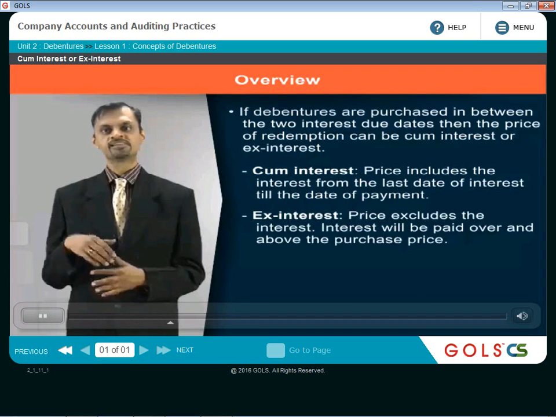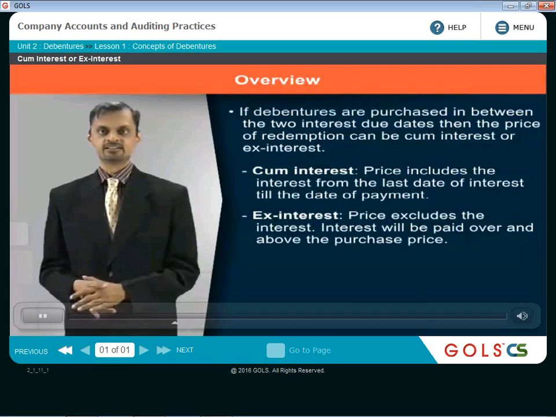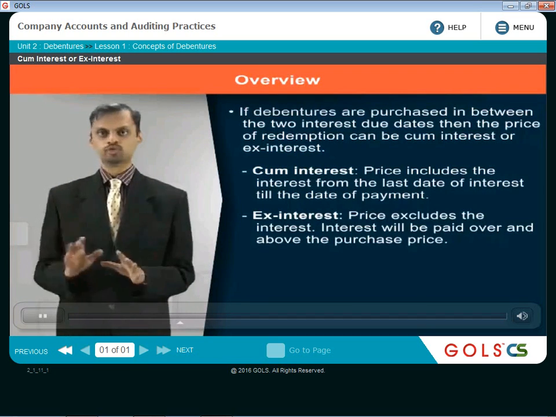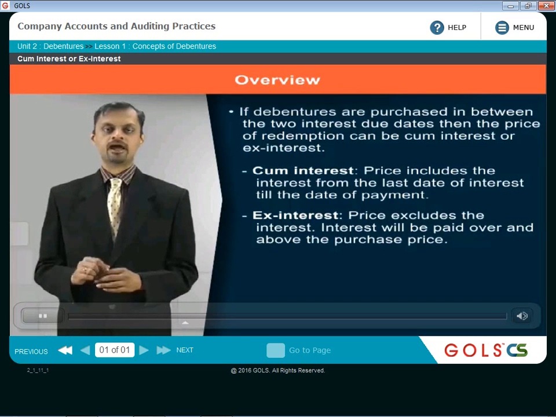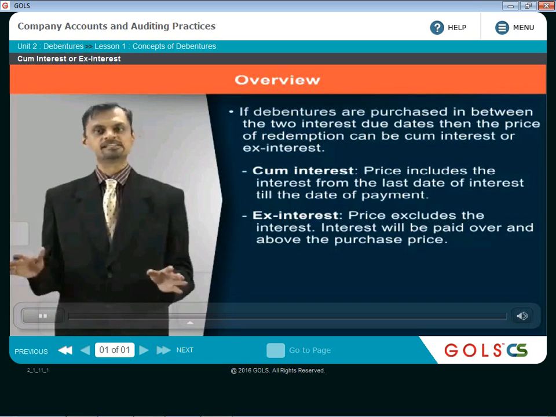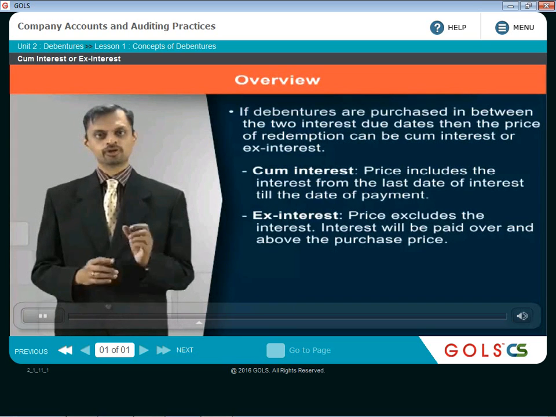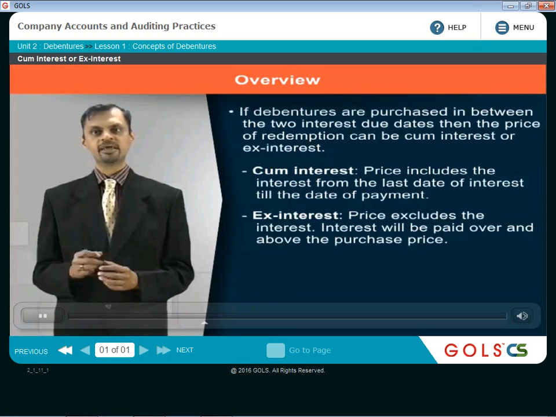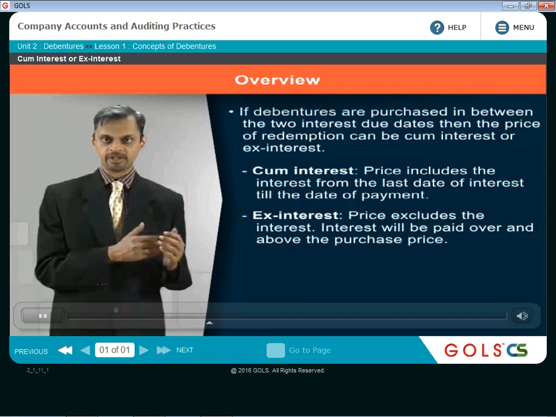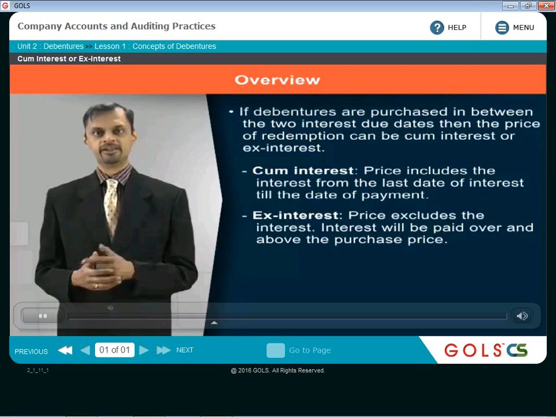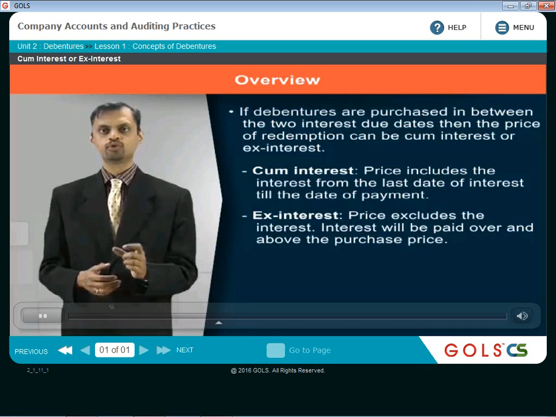Whereas if the price is ex interest, that means the price does not include the interest portion, and the interest portion will be settled separately over and above the price. If it is cum interest, then the price includes the interest from the last day of the interest. So suppose the debentures are transferred on 1st January 2015.